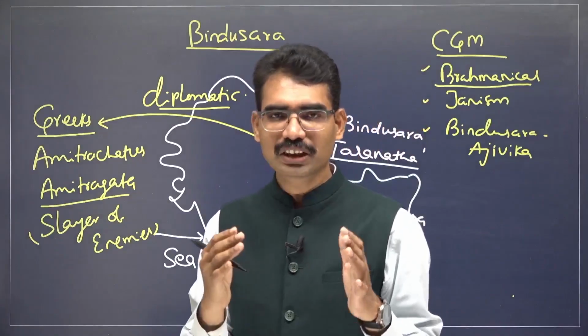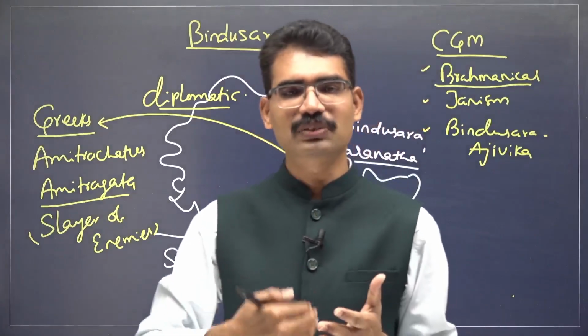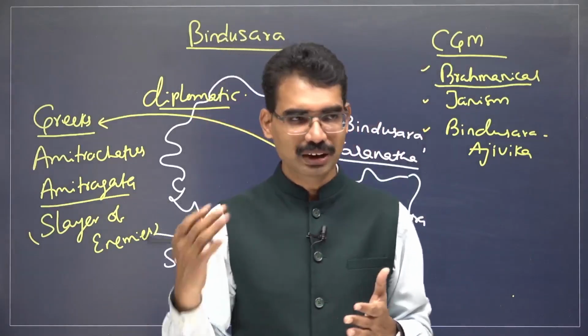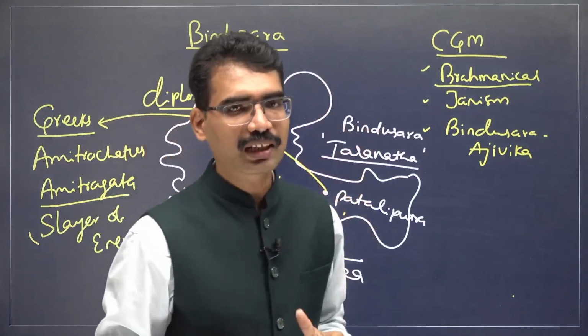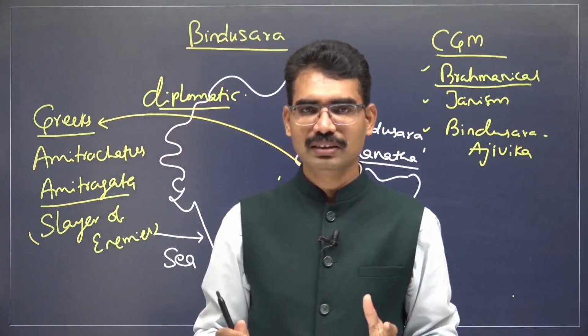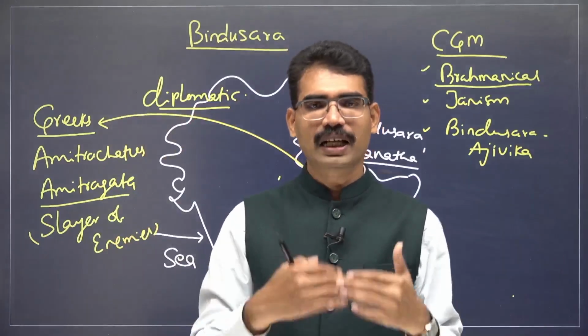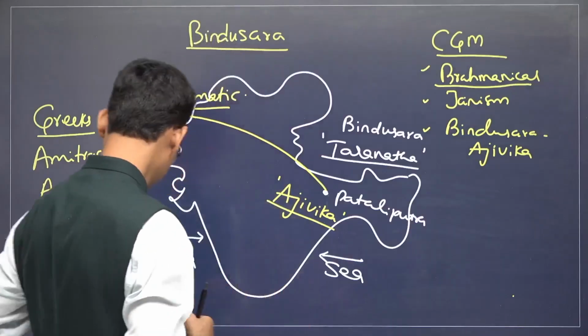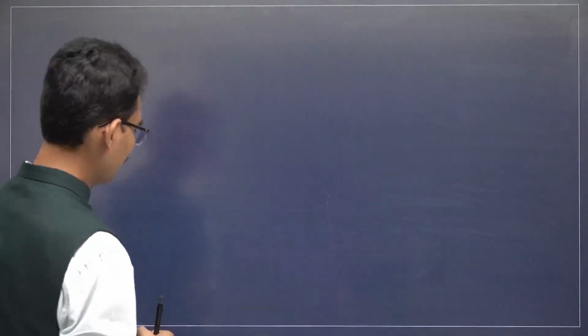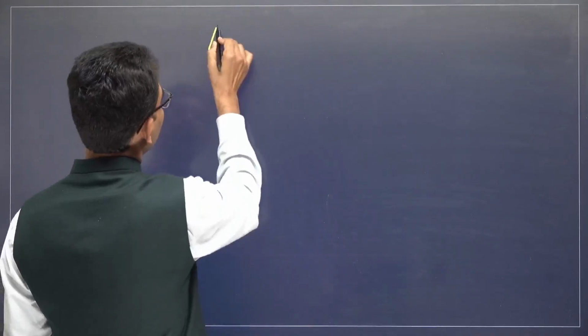How far this is true, we do not have any idea, but this is the reference given in Buddhist texts. After the death of Bindusara, a civil war took place, brothers contended for the throne, and finally Ashoka became emperor. The next powerful ruler is Ashoka.